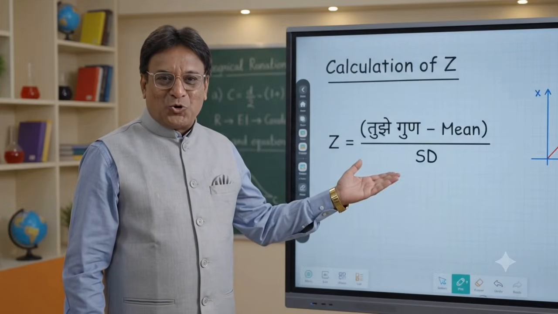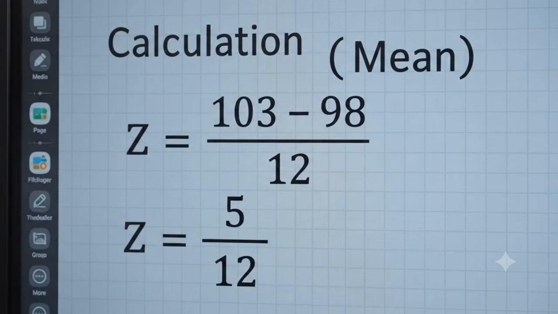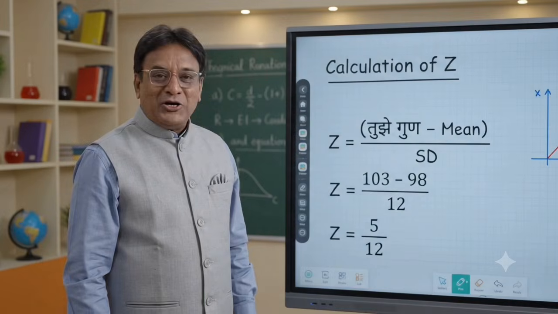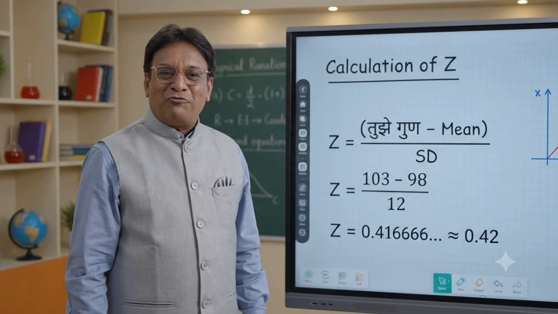Let's calculate the Z score. Here is the formula. We substitute the values. Now we divide 5 by 12. So Z is approximately 0.42.